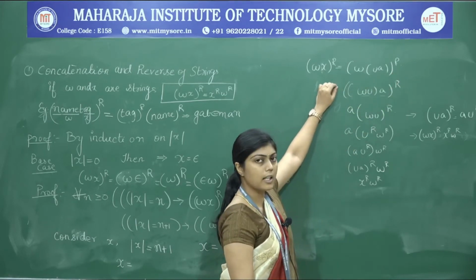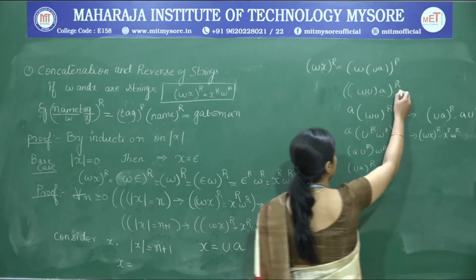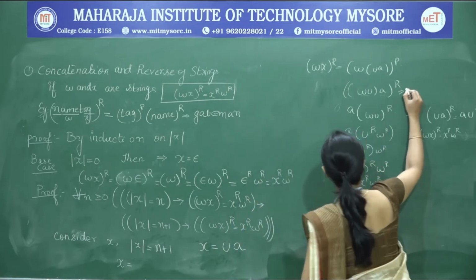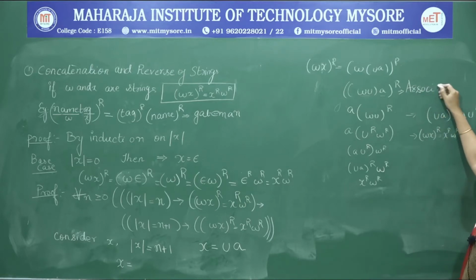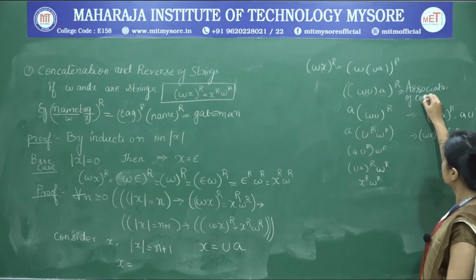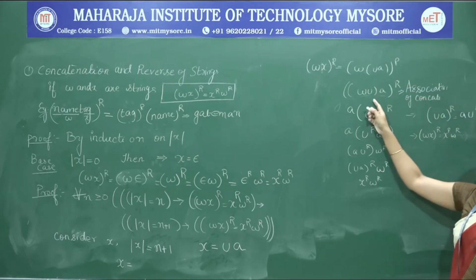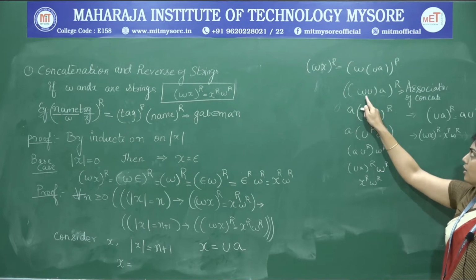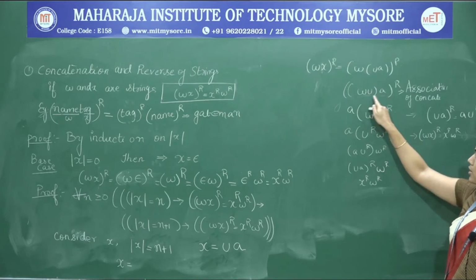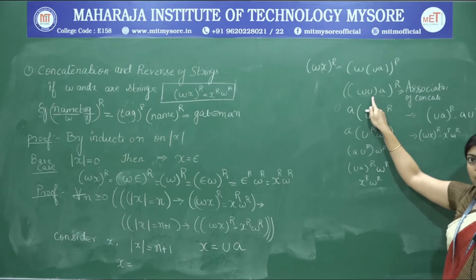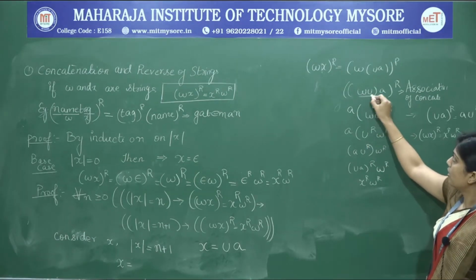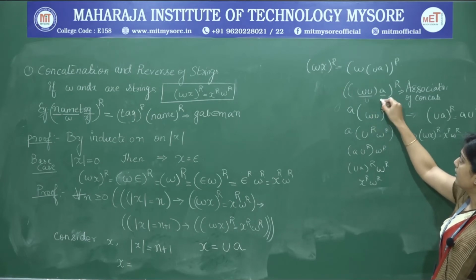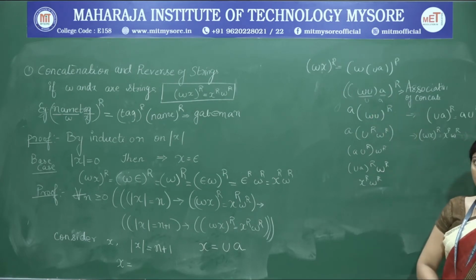So, we know that concatenation is associative. So, here we are going to use the property of associativity of concatenation. Once we use the associativity of concatenation, interchanging of these brackets is not going to change the meaning of concatenation. Once we have done this, this whole thing can be treated as U and this can be treated as a single symbol A.